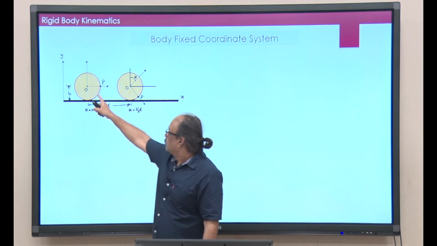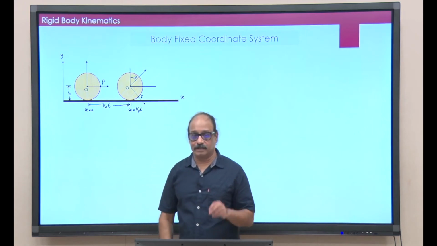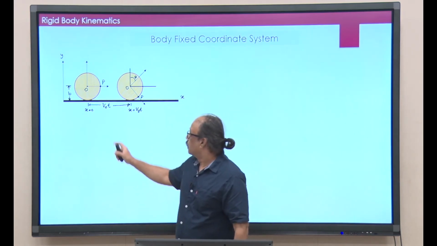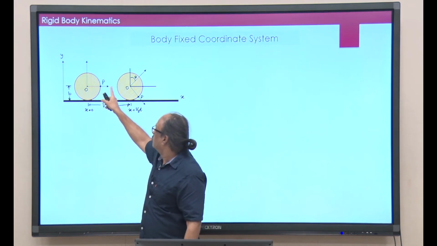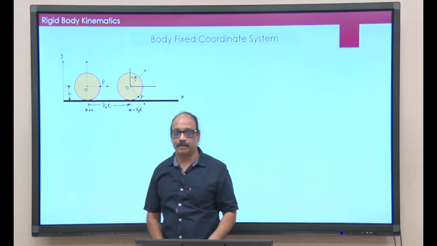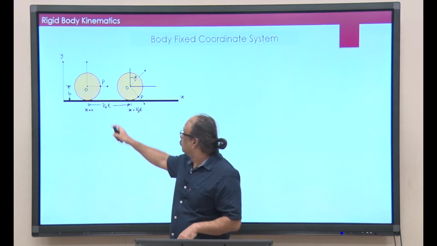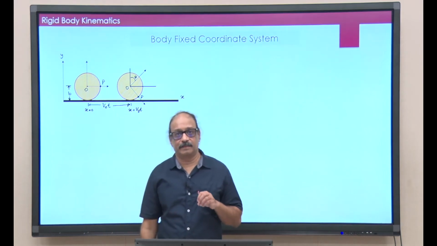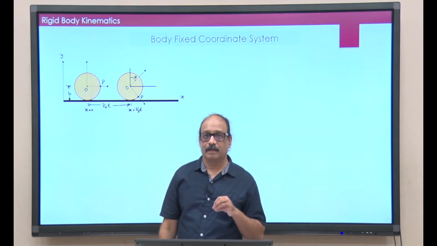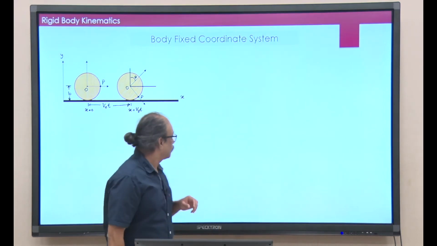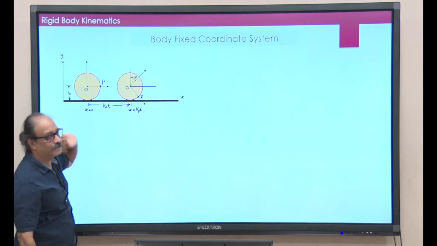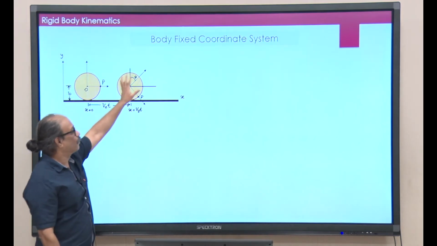So, let me choose point O as the point whose coordinates I will give you, and I am going to construct this body fixed coordinate system. So, the 2 axes that I have drawn there, they are basically i prime and j prime. Now, as the coin rolls, what happens to this body fixed coordinate system? That rotates.